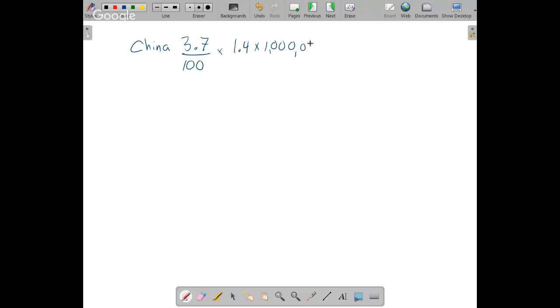So there's 1,000, there's a million, there's a billion. So 9 zeros there. And we can clean this up a little bit. 100 goes into 2 of these zeros. And that's about it. We just have to multiply this stuff out. So 3.7 times 1.4 times 10 million. Calculator.